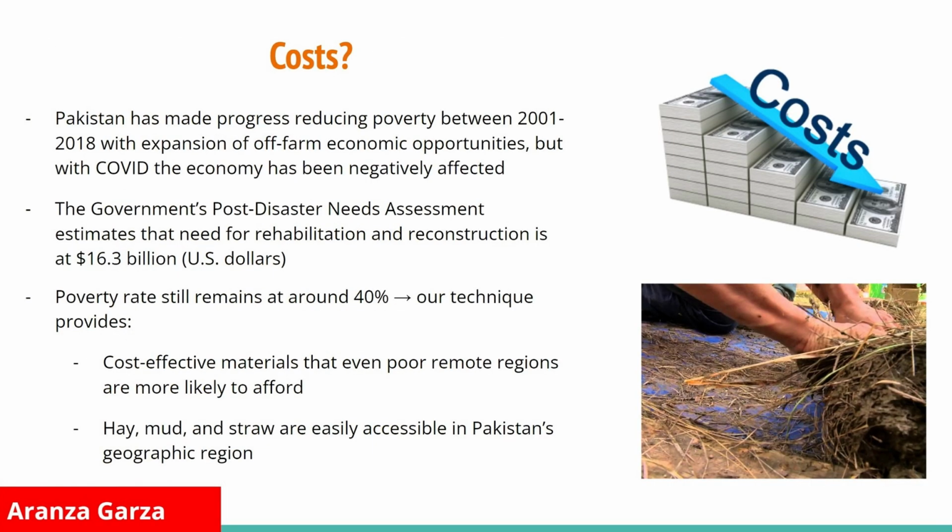As for costs, Pakistan has made progress reducing poverty between 2001 and 2018 with expansion of off-farm economic opportunities, but with COVID, the economy has been negatively affected. The government's post-disaster needs assessment estimates that the need for rehabilitation and reconstruction is at $16.3 billion US. So there is a need for costs to go down, and to do so, our technique would be very cost effective. The poverty rates still remain at around 40%.